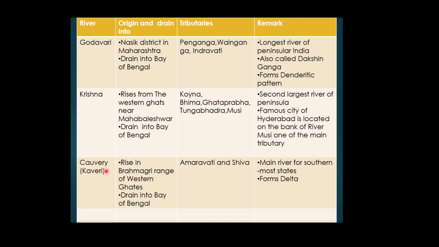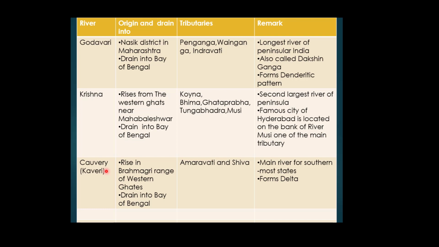The total length of river Kaveri is 760 km. The main tributaries of river Kaveri are Amravati, Bhavani, Hemavati and Kabini. It drains into three states of India, that is Karnataka, Kerala and Tamil Nadu. This is the main river of southern India, and it also forms a delta before it discharges its water in the Bay of Bengal.